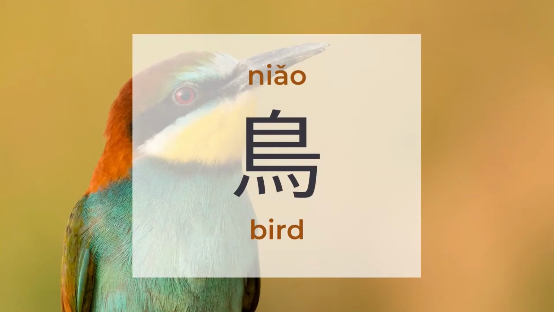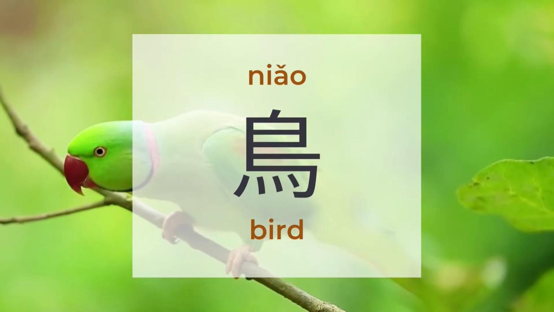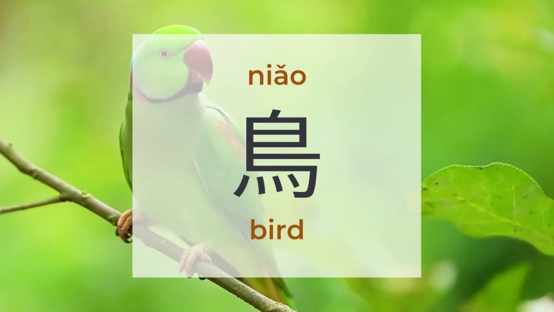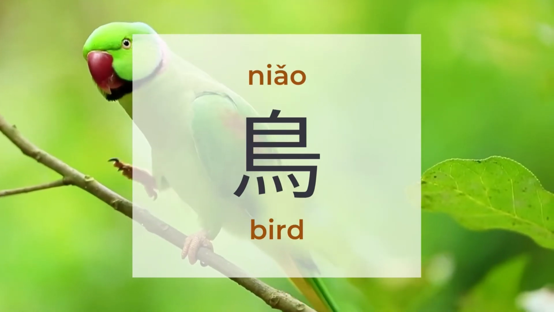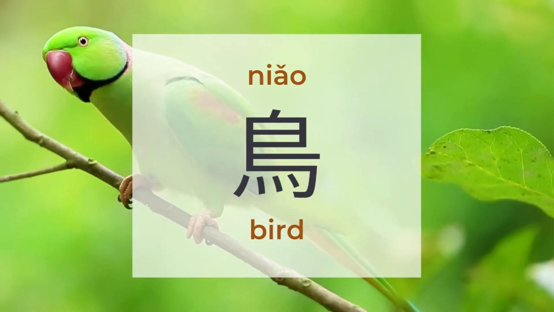Niao, bird. There are around 750 characters to be found under Niao. Niao means bird, and Niao is a pictogram. There's one form in Niao, and Niao shows on the left, right, or bottom.